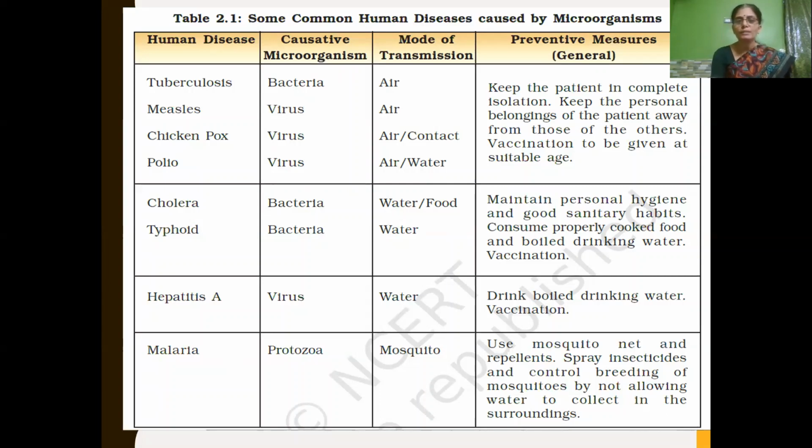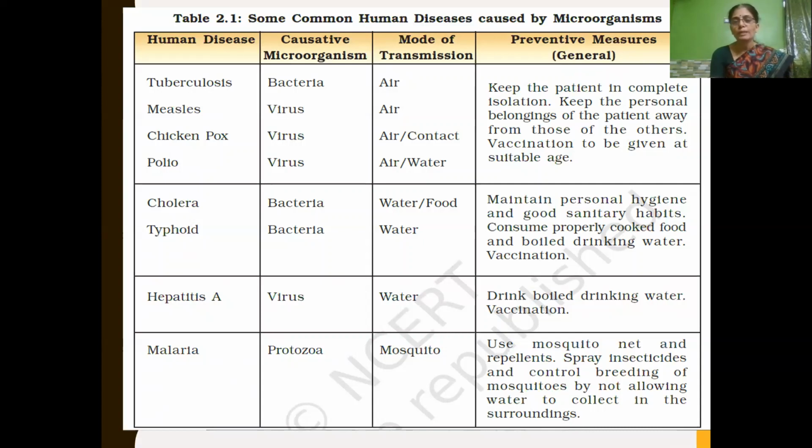And children, here you can see the chart of some common human diseases caused by microorganisms. Here some human diseases are given, the causative microorganism, and how it is spread, that is, the mode of transmission, as well as preventive measures. So diseases like tuberculosis is caused by bacteria, and its mode of transmission is that it transmits through air. Measles, chickenpox, and polio, these three diseases are caused by viruses.